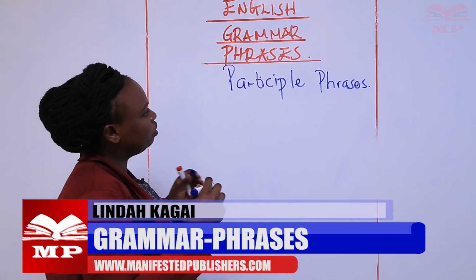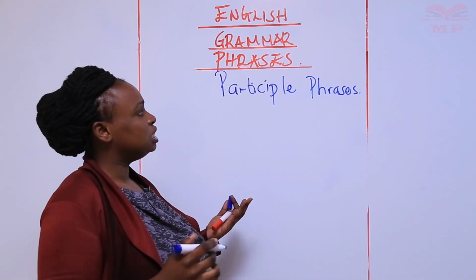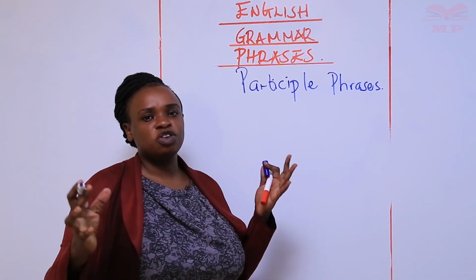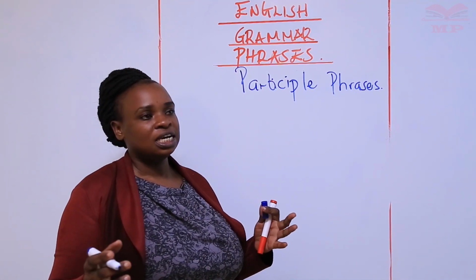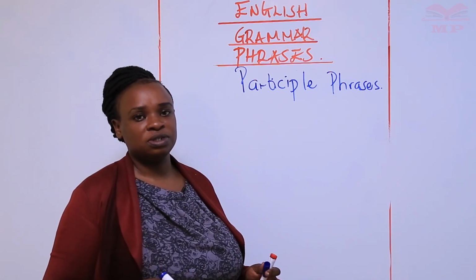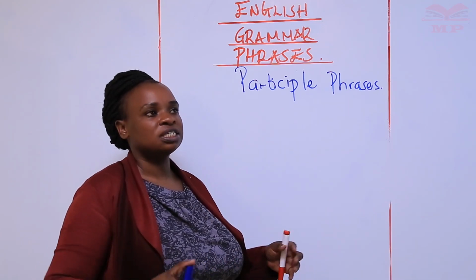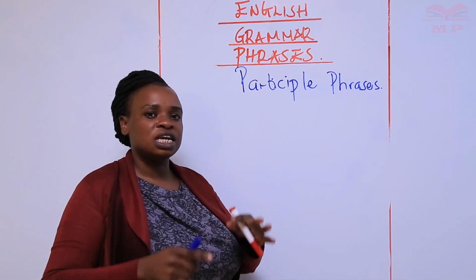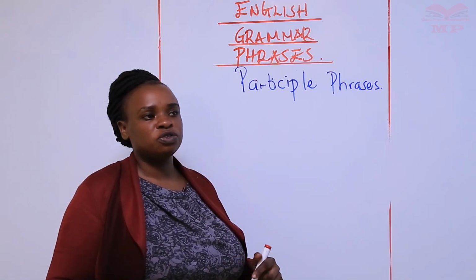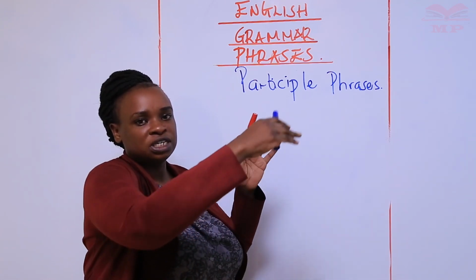So before we go on, in our previous lesson we looked at phrases. We talked about the noun phrase, the types of phrases, how a phrase is a group of words that functions as a single unit. We looked at verb phrases, noun phrases, adjectival, prepositional, and adverbial phrases, and we said that they are just groups of words that function as a unit. That unit could be a verb, an adjective, an adverb, or a preposition, depending on how they are used in a sentence. But now they are functioning as a group.